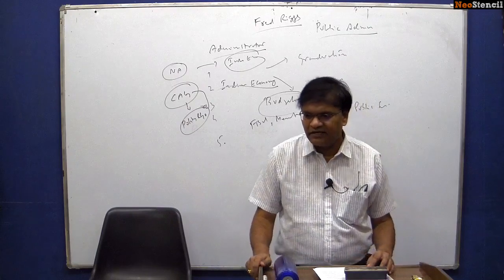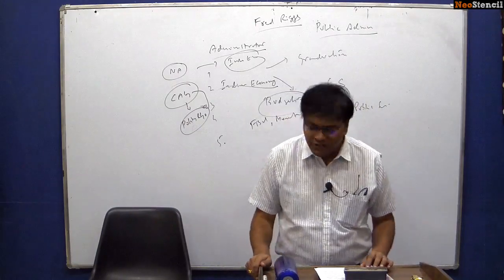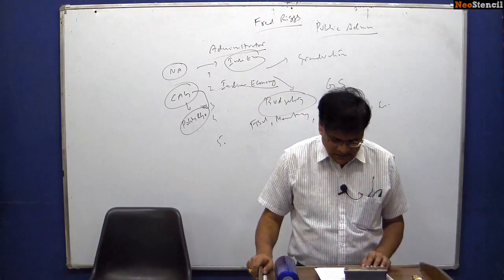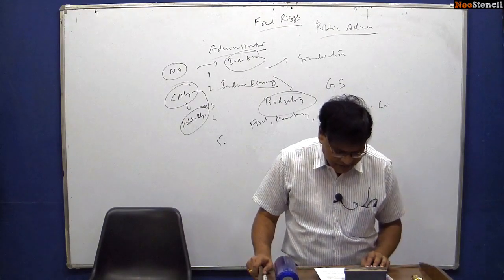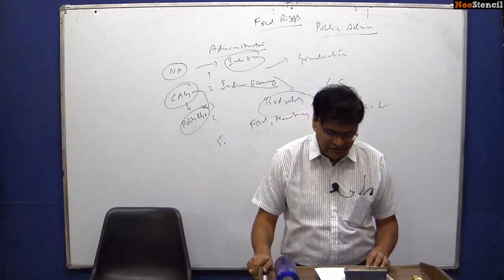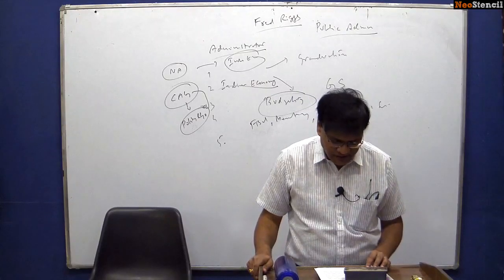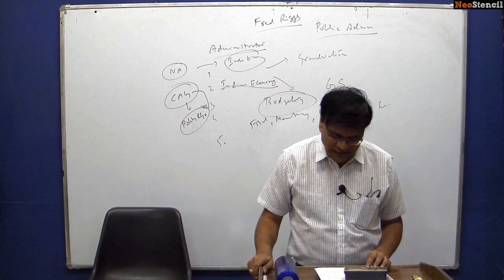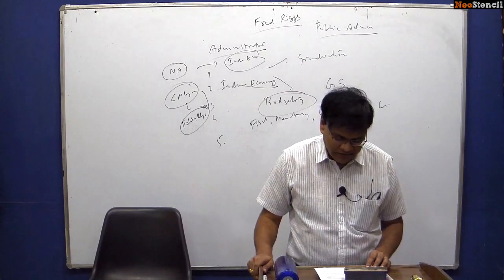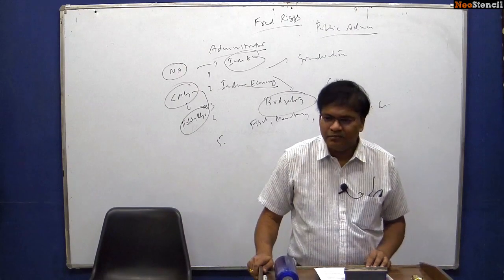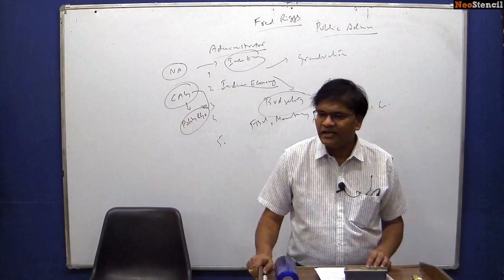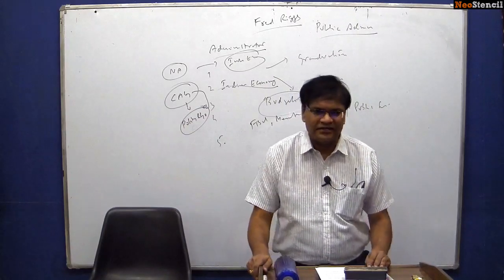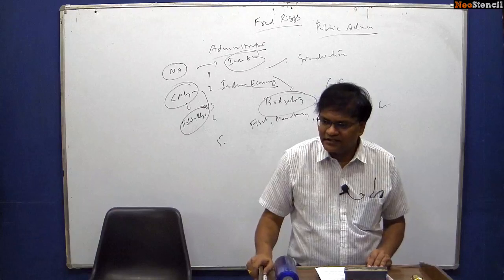In paper 3 you have internal security. That is what you will be studying here. As part of that, you will be looking at British legacy, National Police Commission, investigative agencies, role of central and state agencies including paramilitary forces in maintenance of law and order and counter-insurgency and terrorism, criminalization of politics and administration, public police relations, reforms in police. As I said, all of them are there in your paper 3 General Studies as part of internal security.